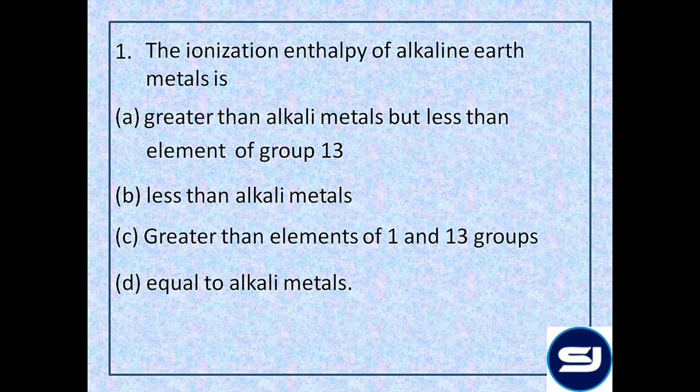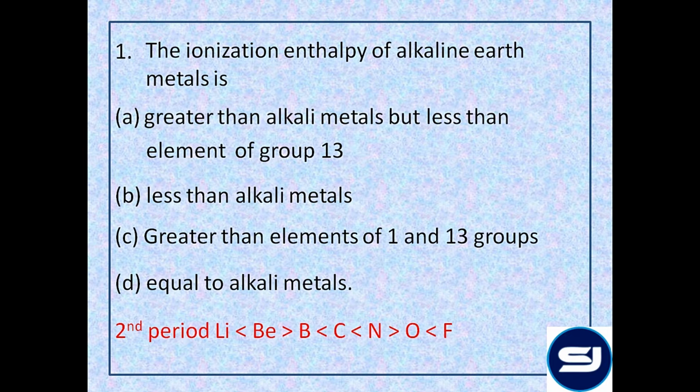Let's look at the second period elements. So in second period, we have lithium, beryllium, boron, carbon, nitrogen, oxygen and fluorine. Theoretically, the ionization enthalpy increases from left to right. But beryllium, the group 2 element, has a stable configuration of ns2, so it is difficult to remove the electron from a stable ns2 configuration.